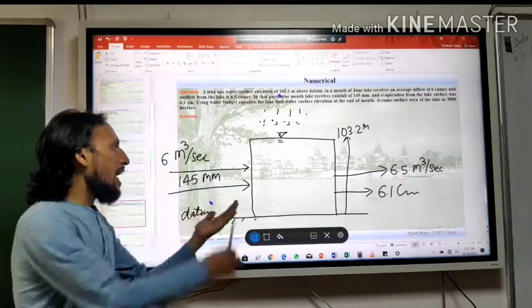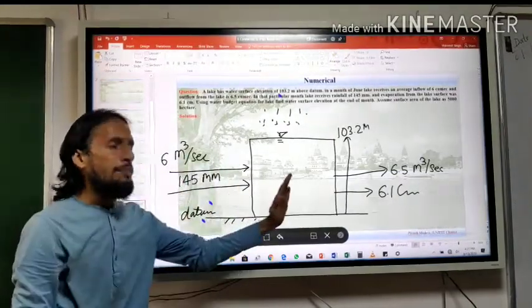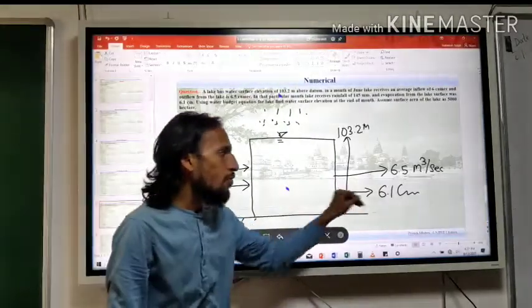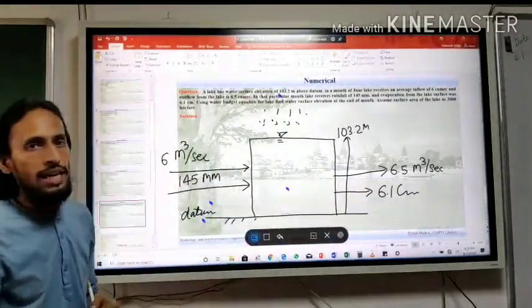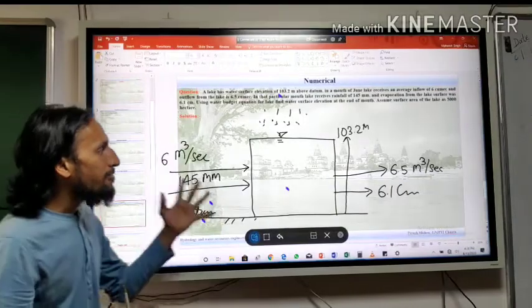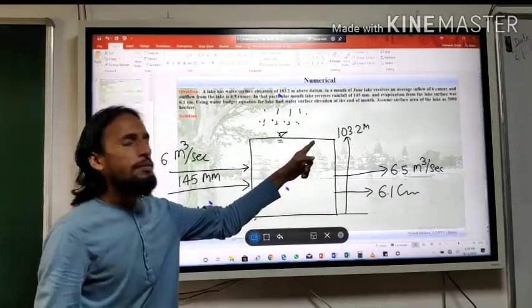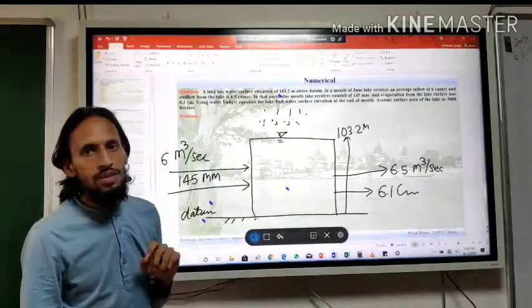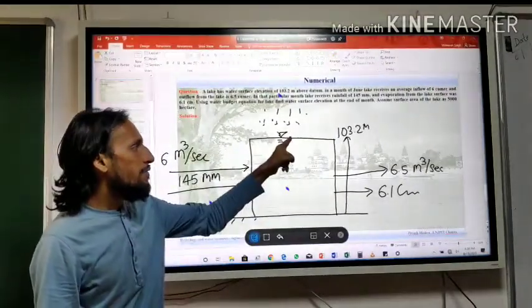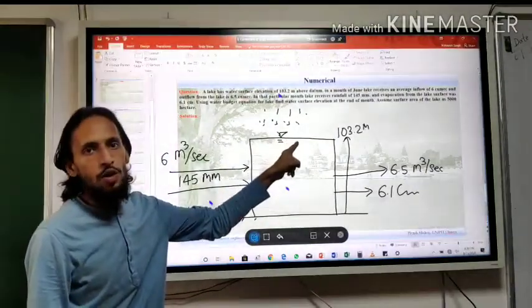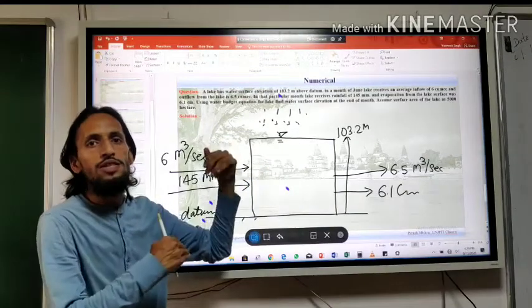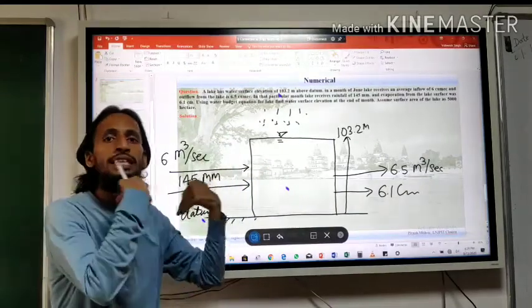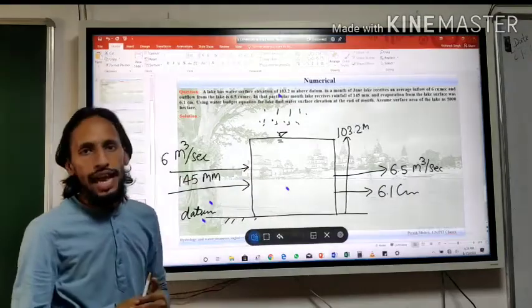So this much water is coming to the lake, and this much is going out. What they are asking after this is: what will be the change in the water surface level, how will the water surface fluctuate, or what will be the new water elevation?